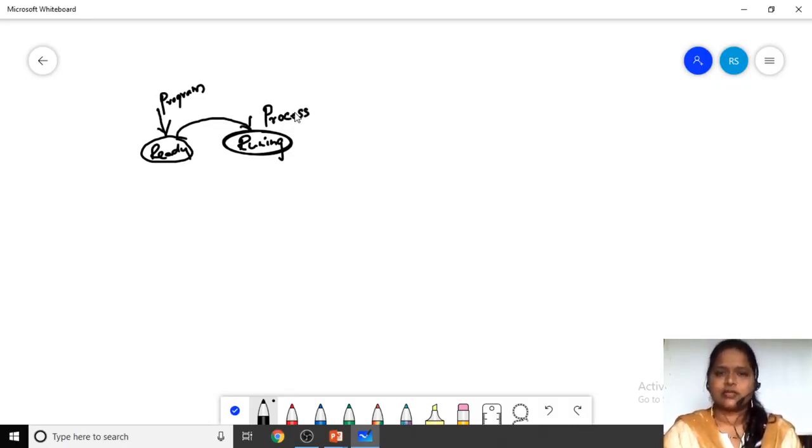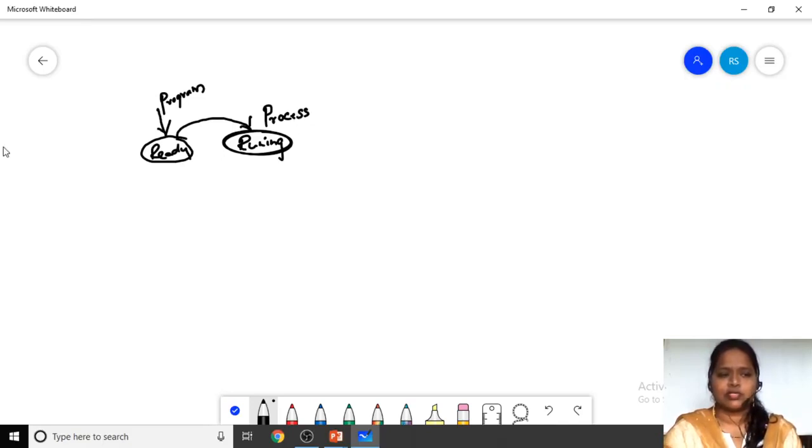Now in this session, we'll discuss why scheduling is important. Scheduling is very, very important for processes because we'll have a number of processes. We can't say only two or three processes will be there, or only a finite number. Based on the work we have, we'll have many processes.